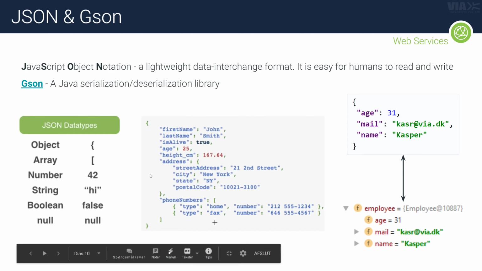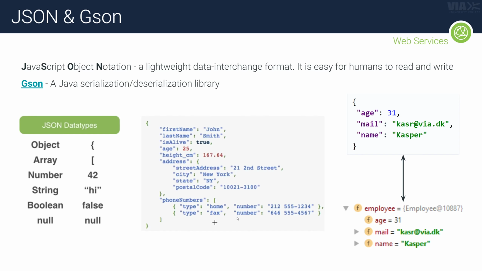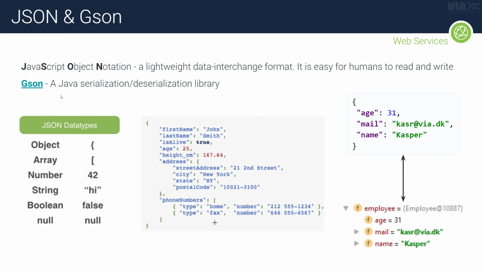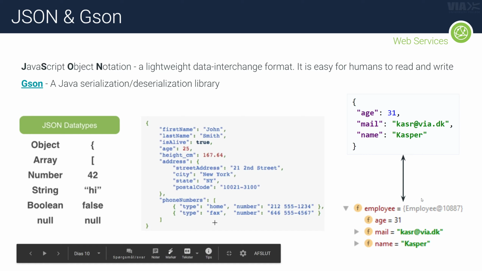And normally you would have to actually convert this JSON data into Java objects, or into data structures. And that is actually sometimes time consuming. So what we can do instead is use this thing here called Gson, which is a library developed by Google that basically serializes and deserializes JavaScript Object Notation. So it deserializes and serializes the JSON data for us. And that's actually what you see right here, right? We can have some JSON and then we can convert that directly into objects if you just give it the appropriate classes so it knows how to map it.